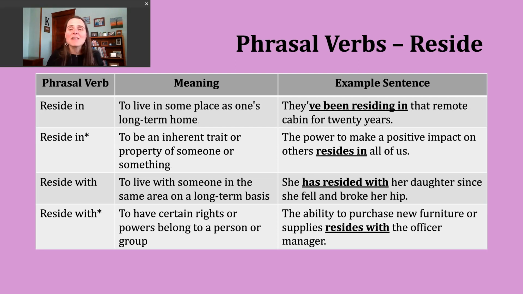An example of this: she has resided with her daughter since she fell and broke her hip. Right? So maybe we're talking about a parent here who's had some unfortunate medical difficulties and is now living with her daughter for a long-term basis, maybe for the rest of her life. We don't know exactly, but it could extend for that long.